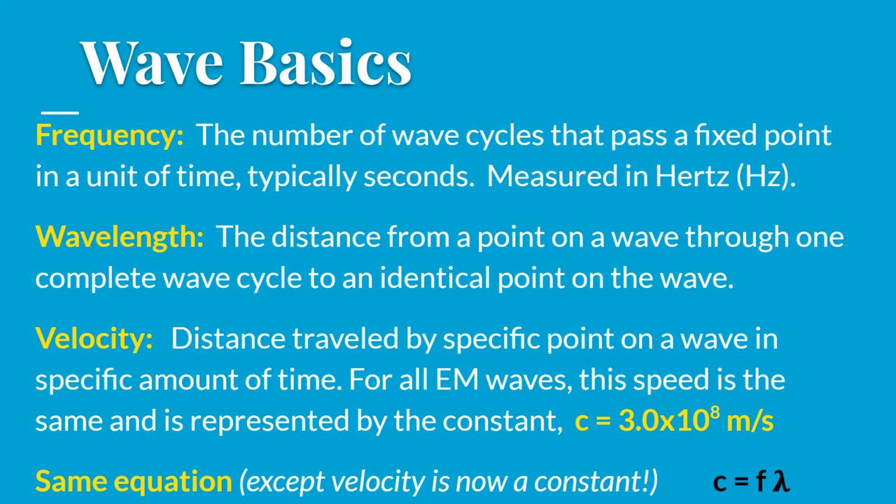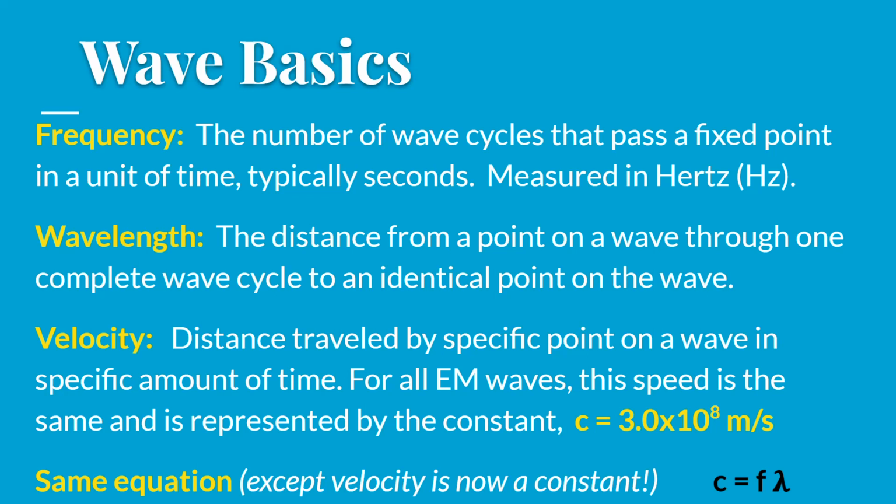The terms that we've already learned for waves in the last unit are still going to apply here. Frequency is still the number of wave cycles that pass a fixed point in a unit of time, so it's cycles per second, or hertz. That's the measurement that you'll use. Wavelength is still the length of the wave, the distance from one point through one complete wave cycle to an identical point of the wave. That's still how long the wave is, and it's measured with some distance unit.